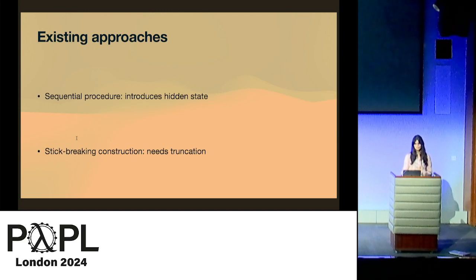So we have seen two existing representations of the IBP. The first one introduces a hidden state, and the second one gives a program which does not terminate, so it needs truncation, some kind of truncation. And by truncation, I mean that, for example, we can use only finitely many dishes. However, this will not preserve the desired distribution.